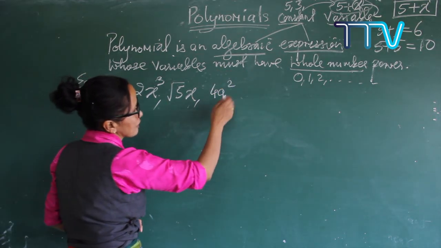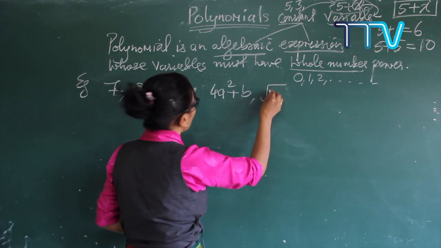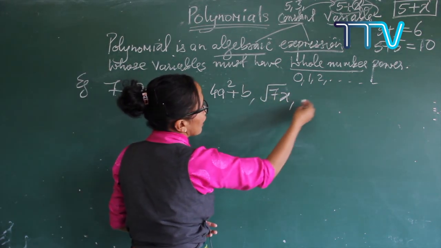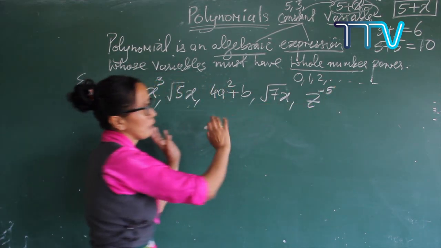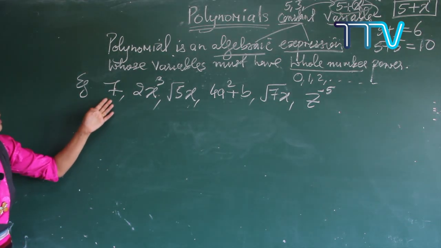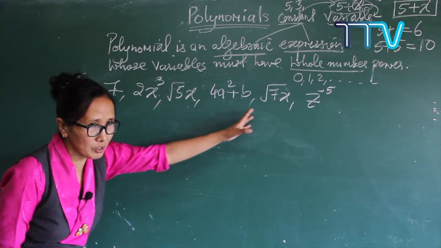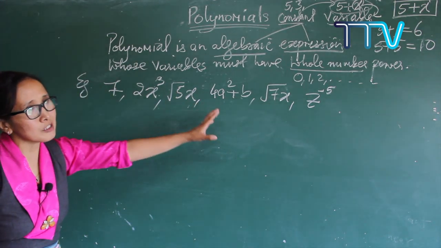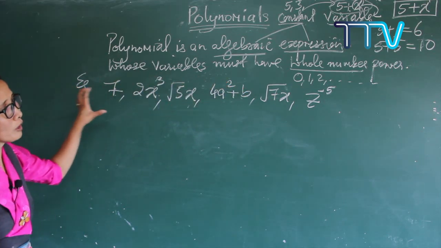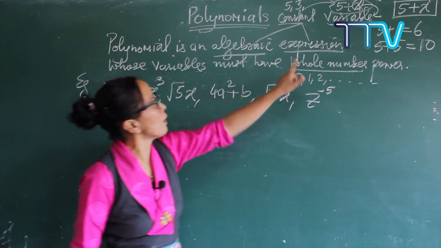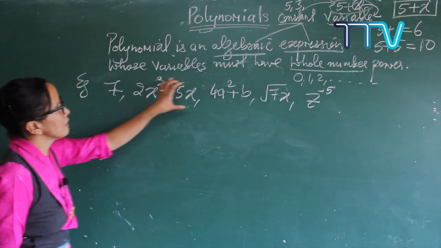for a variable. You can take a plus b, and then square root 7x. And you can write z raised to power minus 5. Okay, see your variables. So here, these all are polynomials, not just algebraic expressions, but we don't know whether they are polynomials or not. So if you want to check whether it is a polynomial or not, where do you have to look? You have to look at the variables, at the variables' powers. So see here, these are examples.